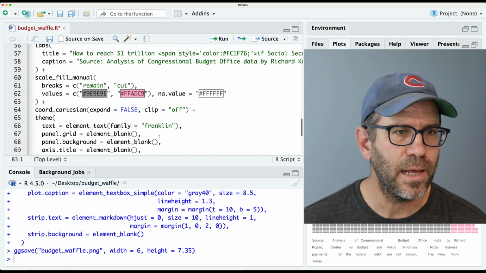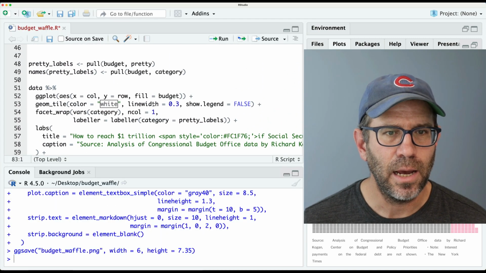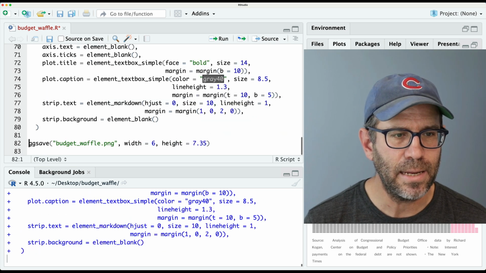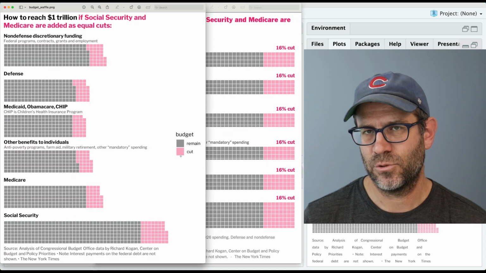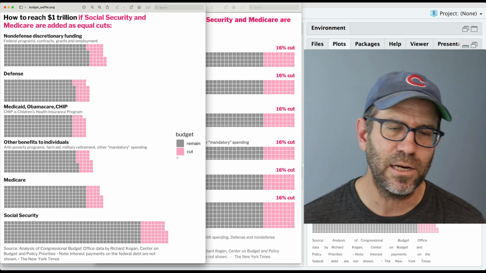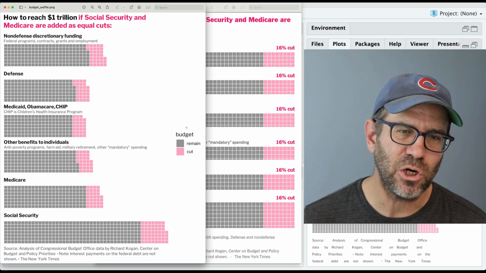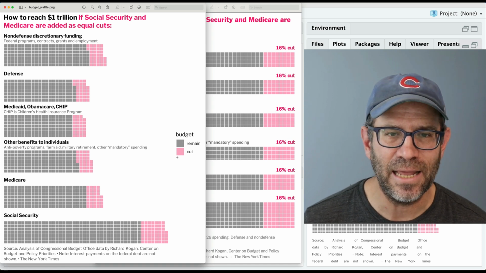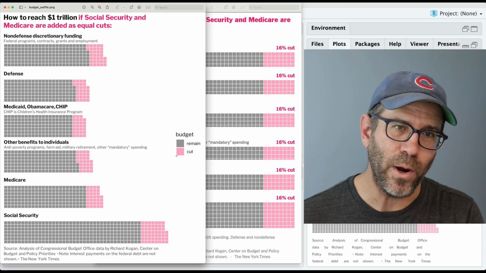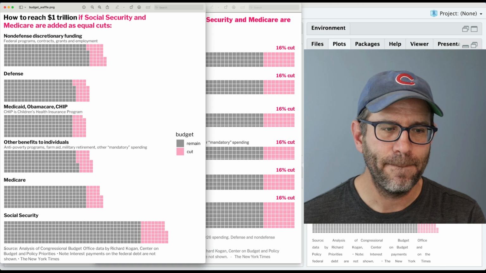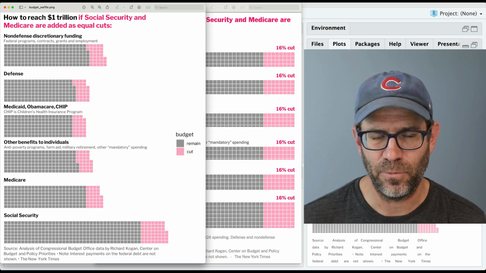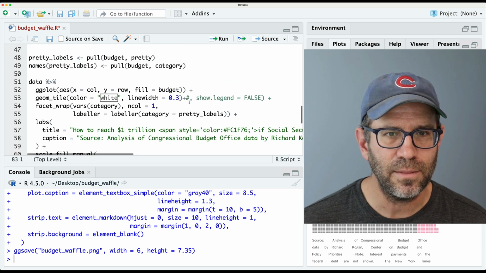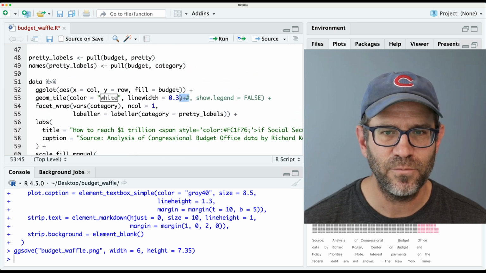So you'll recall that in geom tile, I did show legend false. So if I bring that back, we find that that puts that to the right side, right? But it also has these two categories, and I'm not really sure how to get rid of these two categories. So I think what I'm going to do instead is create a point that is a gray point in the Social Security panel, okay? So let's go ahead and remove that legend again. So we'll go ahead and remove that comment.